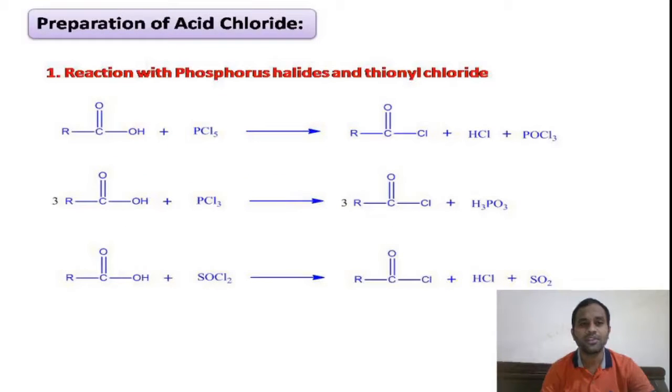Coming to the preparation of acid chloride. Acid chloride, we can prepare from the treatment of carboxylic acids with thionyl chloride or phosphorus trichloride or phosphorus pentachloride. You can see in the slide, carboxylic acids on treating with halogenating agents like phosphorus pentachloride or phosphorus trichloride or thionyl chloride, we get our acid chloride. This is the preparation method for acid chlorides. If you replace R by CH3, then it is called acetyl chloride.